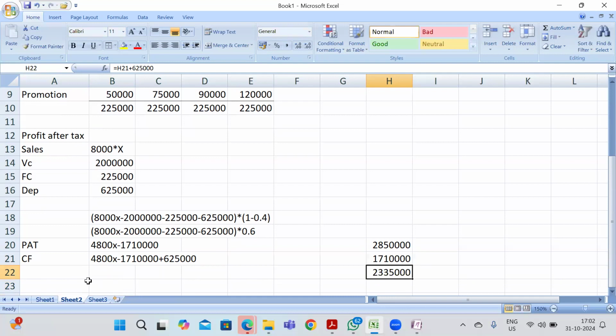Sorry, just a second. Minus 17 lakh 10,000 plus 6 lakh 25,000, so 10 lakh 85,000 I will be getting. That is 4,800 x minus 10 lakh 85,000. So this is my cash flows, right?